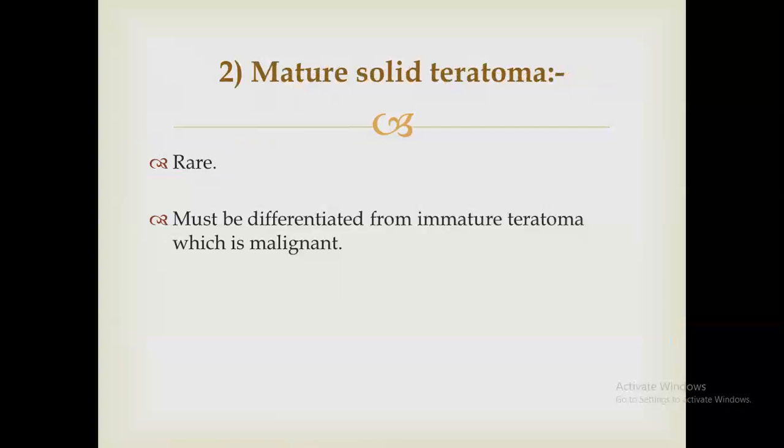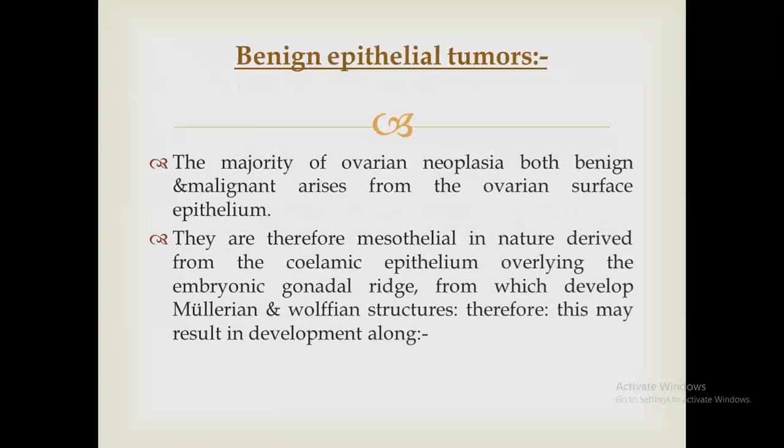Mature solid teratoma is rare, and we have to differentiate it from immature teratoma, which is malignant, as we will see in the next lecture. Coming to the second type, we call it benign epithelial tumor. The majority of ovarian tumors, both benign and malignant, arise from ovarian surface epithelium.